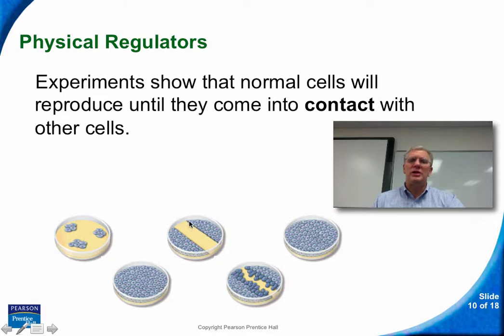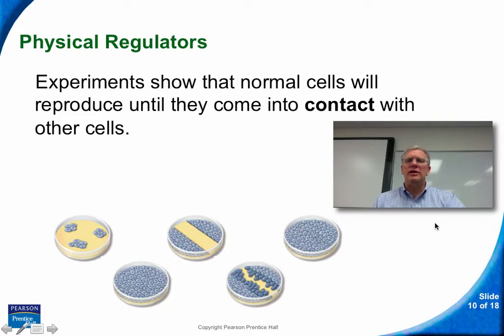If we took a slice through the middle of that petri dish, then the cells on the edge would immediately begin to undergo mitosis. There would be a signal that would tell them that there's no longer any physical inhibition, that they can grow, and they will grow from both sides until they meet in the middle and again fill in the petri dish. This is similar to what our skin does when our skin is damaged from a cut or a scrape.